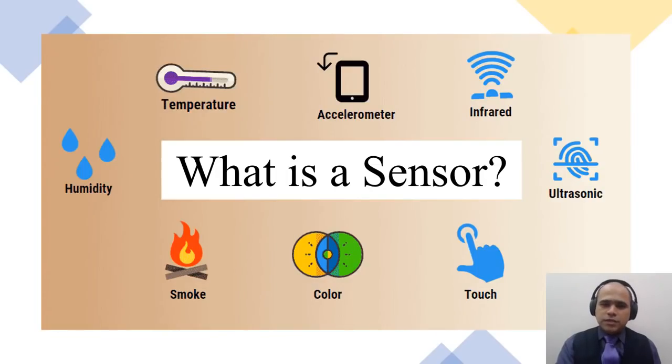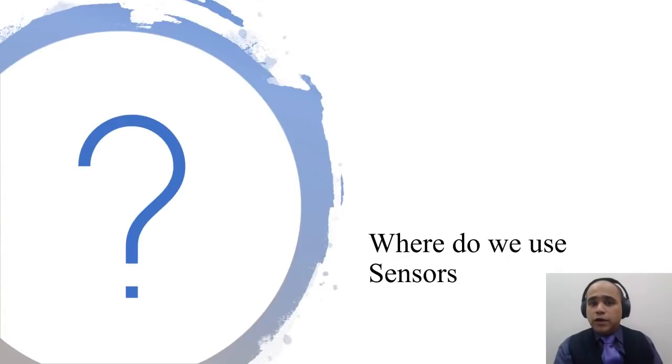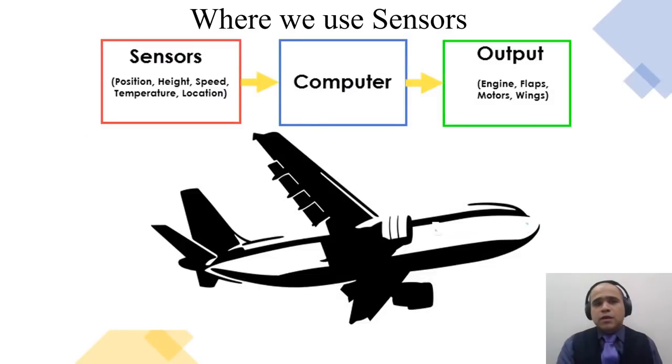What is a sensor? A sensor is a device that gets a physical quantity and converts it into a readable signal, which could be an electrical signal also. Where do we use sensors? Sensors are typically used everywhere.